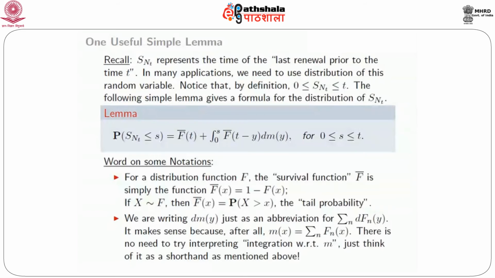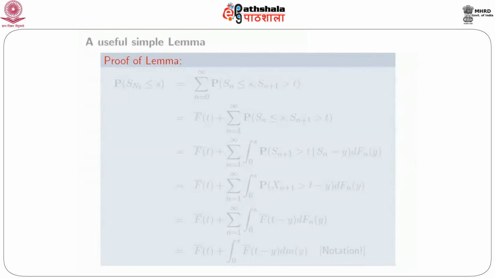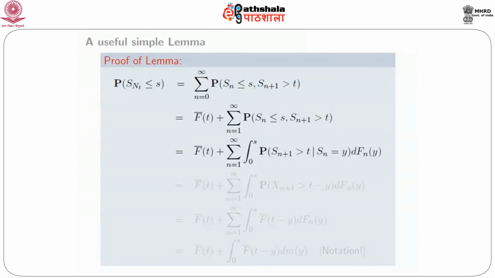Now the proof of the lemma. So what did the lemma say? The lemma said that for any s between 0 and t, the probability that S_{N_t} is less than or equal to s is F bar of t plus that integral from 0 to s, etc. Okay, so here is the proof of the lemma. We start with the probability that S_{N_t} is less than or equal to s.